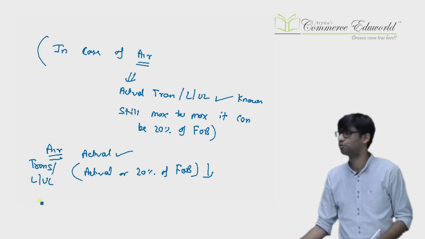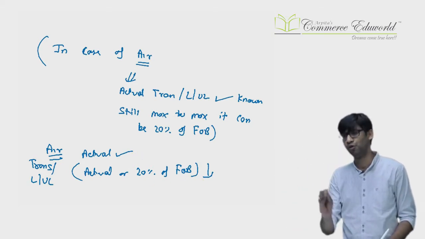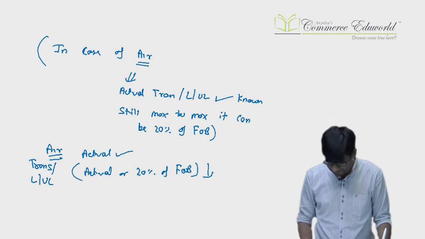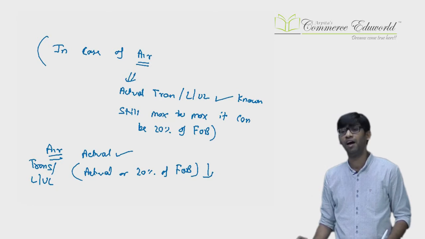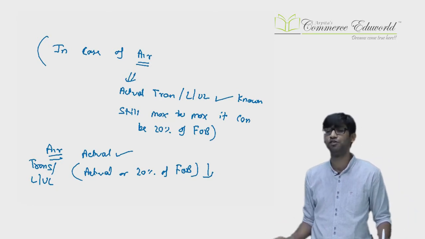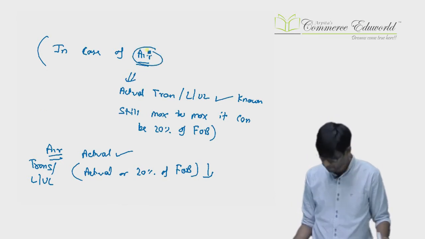For delivery of goods up to the place of removal, etc. Actual or 20% of FOB, whichever is lower, will be considered, even if you know the actual. Rest all remains the same. If you don't know the actual, take 20% of FOB. If you don't know the FOB, but you know FOB plus B, then take 20% of FOB plus B. That all remains the same. The only extra point in case of air is this point.